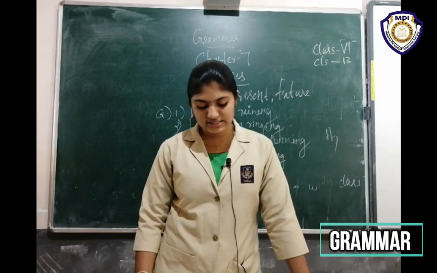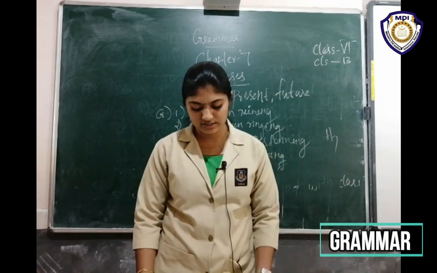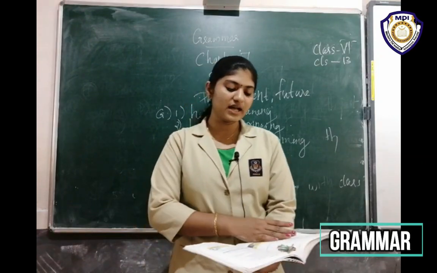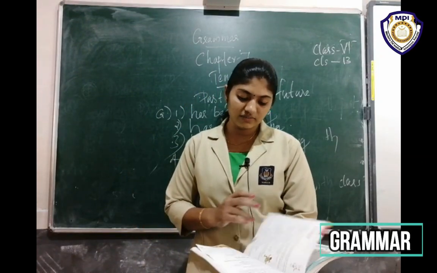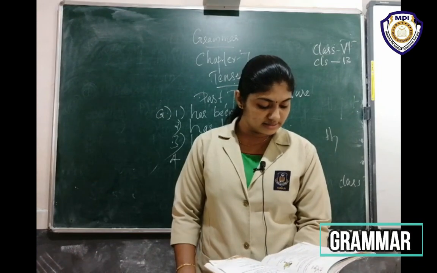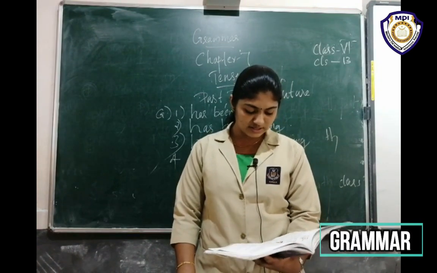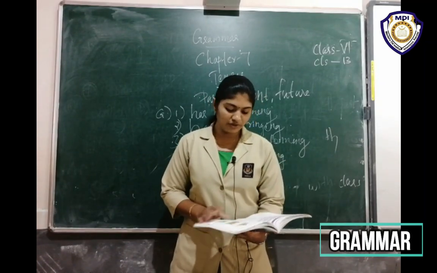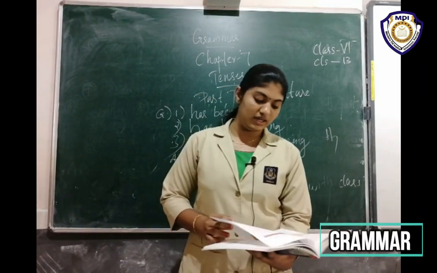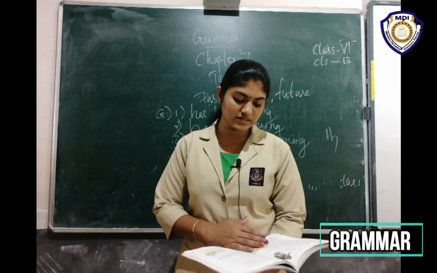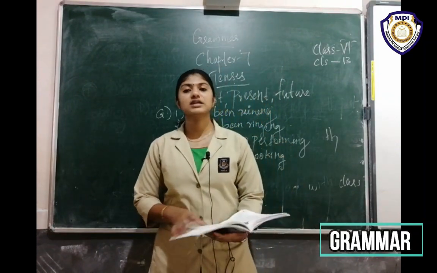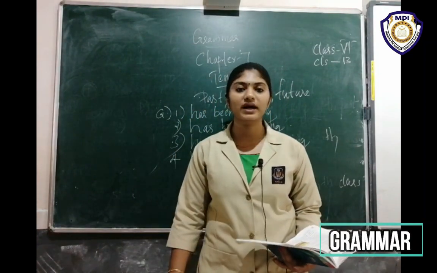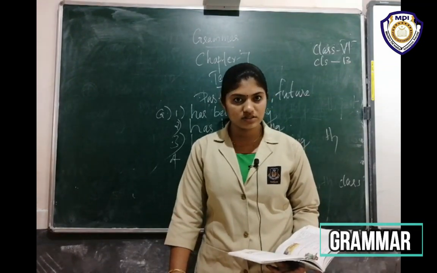All of you read this sentence and circle the correct options. I hope all of you understand how to do this exercise. Today we have discussed tenses: simple present tense, present continuous tense, present perfect tense, and present perfect continuous tense. If you have any doubts, please ask me. Read these tenses very well, then only can you easily understand. Also study the forming format, then only can you easily answer the questions.